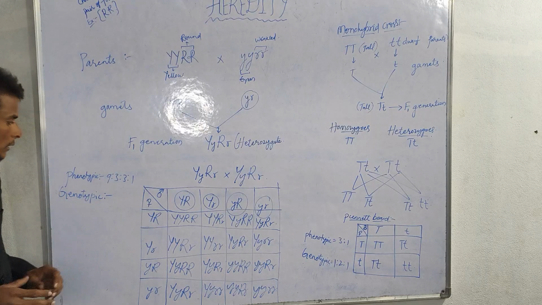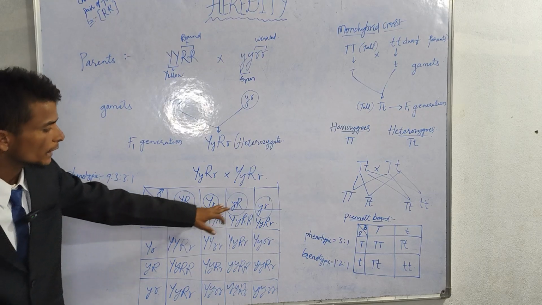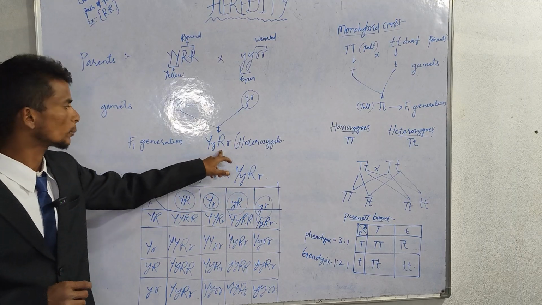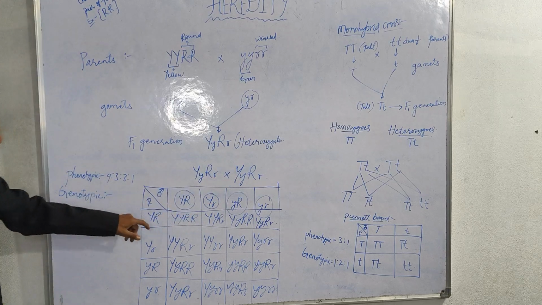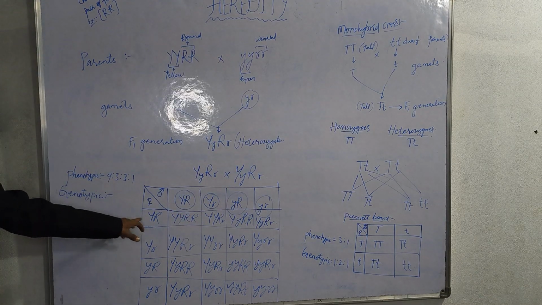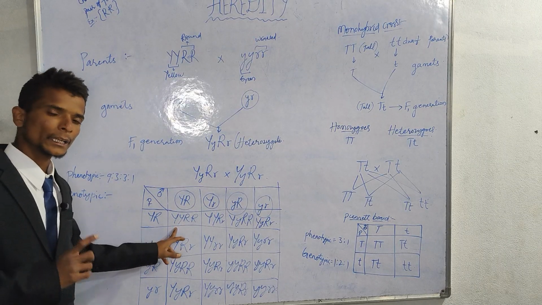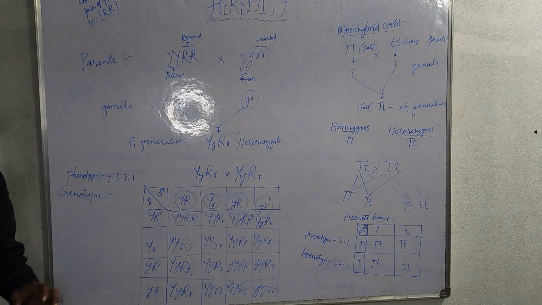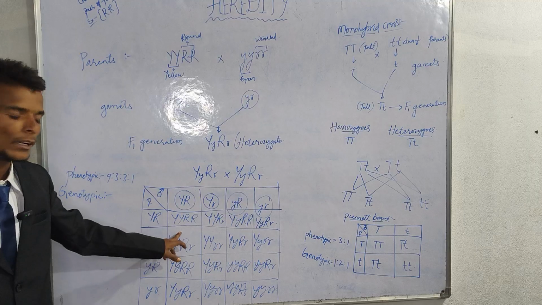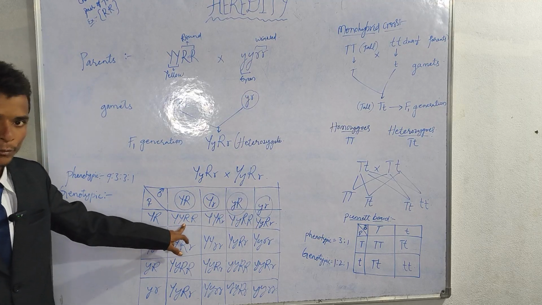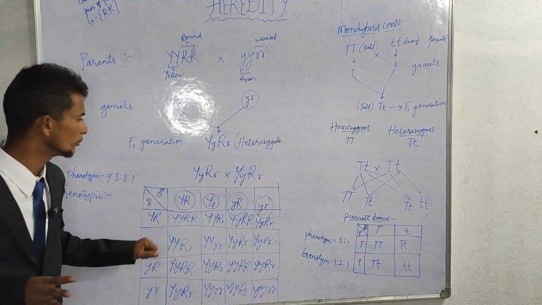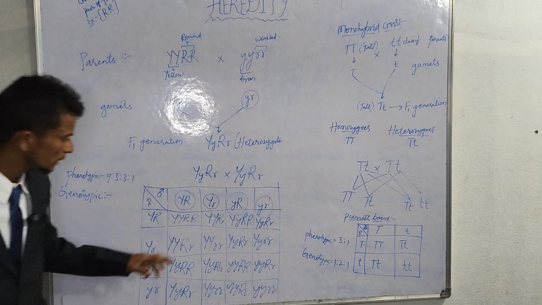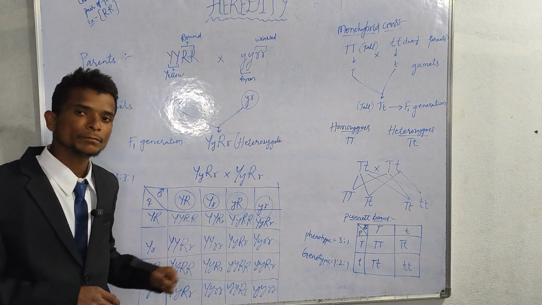See here, these are the gametes we expect in the F2 generation when we cross the F1 heterozygotes. These gametes will cross between male and female and produce offspring. Capital Y, one is enough for yellow over green, and capital R means round. When you get capital Y and capital R together, it means round and yellow. So here 9 are round and yellow.